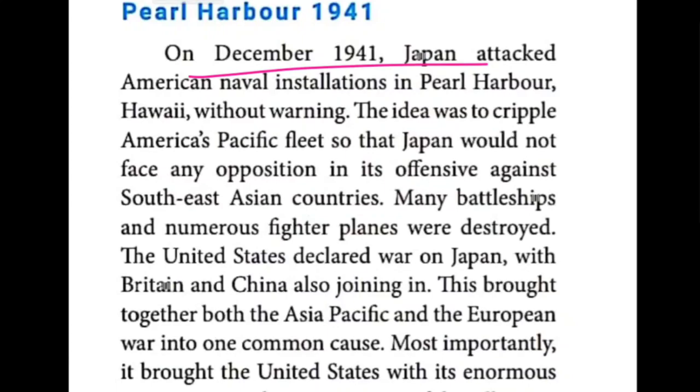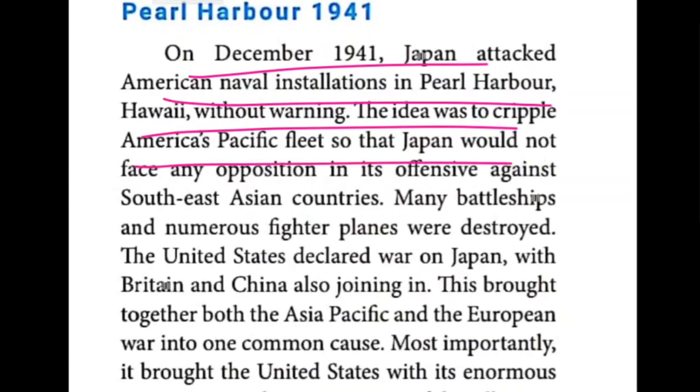American fleet in the sense naval installations in Pearl Harbor. Okay, Pearl Harbor, where it was located in the sense in Hawaii. Okay, Hawaii, without warning. Okay, the idea was to cripple America's Pacific fleet, in the sense a group of ships, so that Japan would not face any opposition.